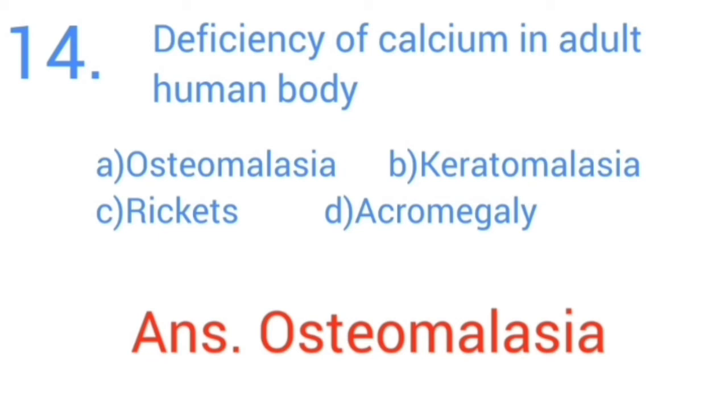Answer: option A, osteomalacia. Deficiency of calcium in adult human body causes osteomalacia.